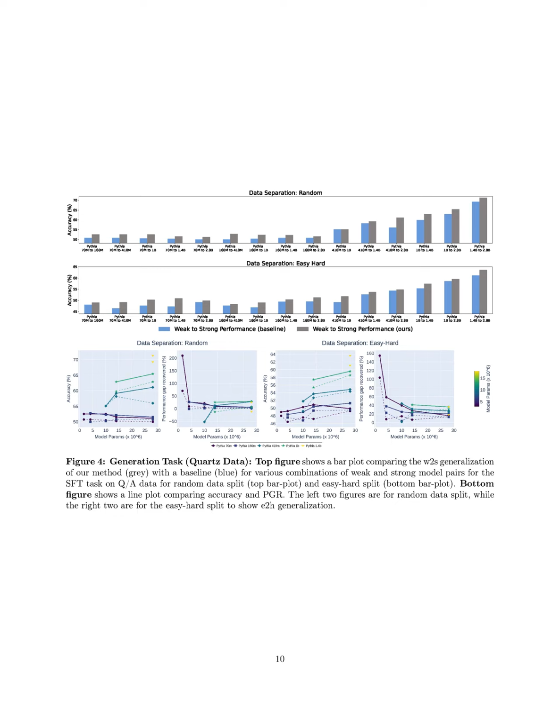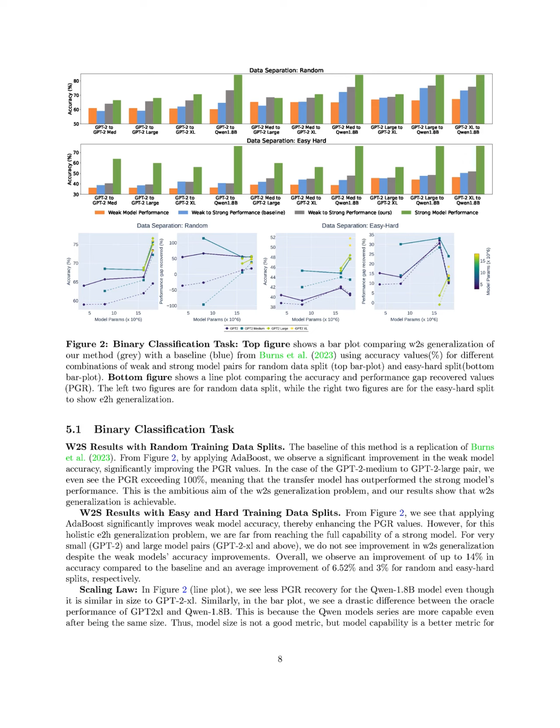Our experimental design included training weak models on easy data and strong models on hard data, with the performance gap recovery (PGR) as a key metric to assess the weak-to-strong (W2S) generalization. We compared our ensemble method, EnsemW2S AdaBoost, against a baseline of single weak models, observing improvements of up to 14% in accuracy and significant PGR values, indicating that our approach effectively enhances weak model supervision for stronger models. Additionally, we performed ablation studies and token-wise comparisons to further substantiate the robustness of our method across various model pairs and datasets.